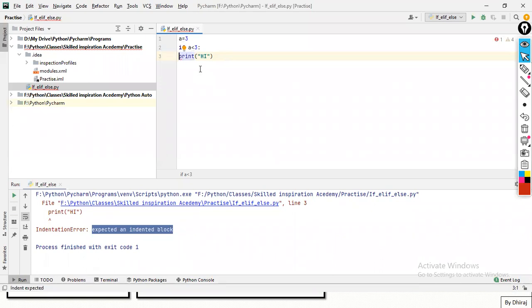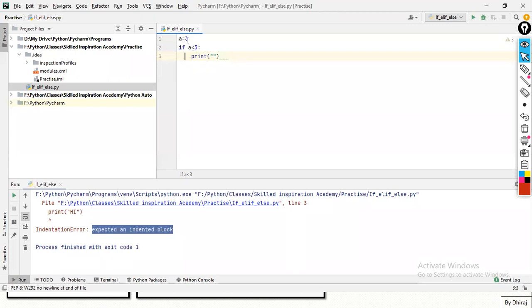And here we always use tab. In PyCharm and other IDEs, the tab is not just a tab like in Word or somewhere else. If I press tab, my cursor goes 4 spaces. If you're not writing any indentation, you can just press enter and PyCharm will take care of the indentation part. Now indentation is done, so let's focus on the if statement.